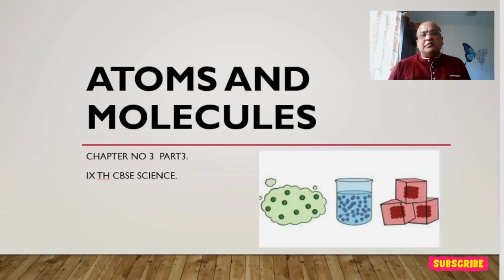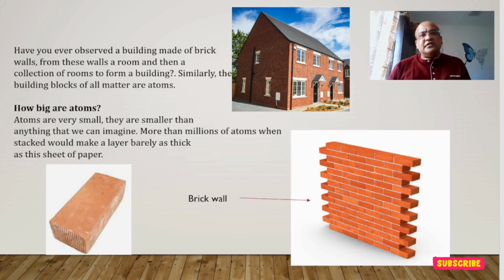We were doing chapter number 3, Atoms and Molecules, Class 9 CBSE. Let's see today's topic. You might have observed a building made up of brick. The walls, if you see, are nothing but made up of brick, and those walls make a building. That collection of walls makes a room, and that room makes a building.